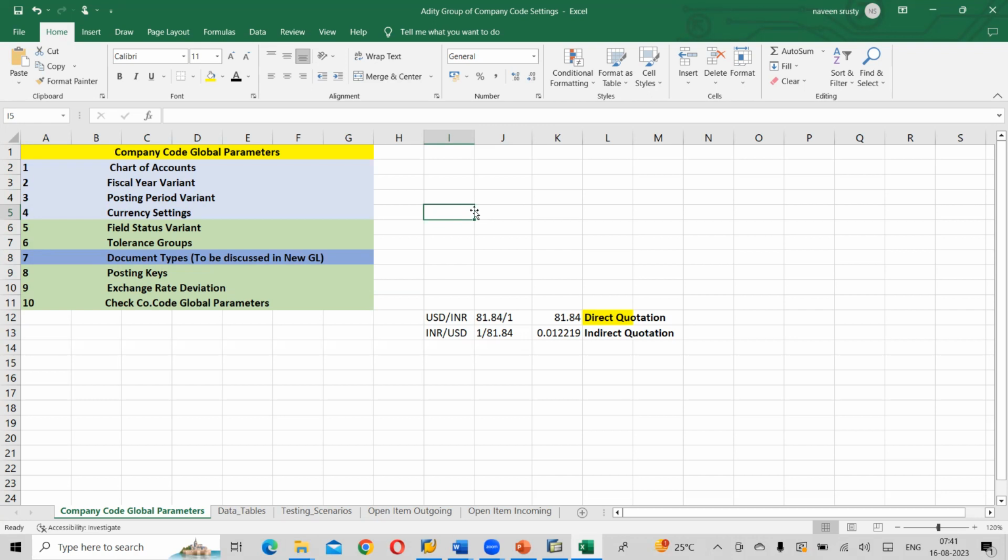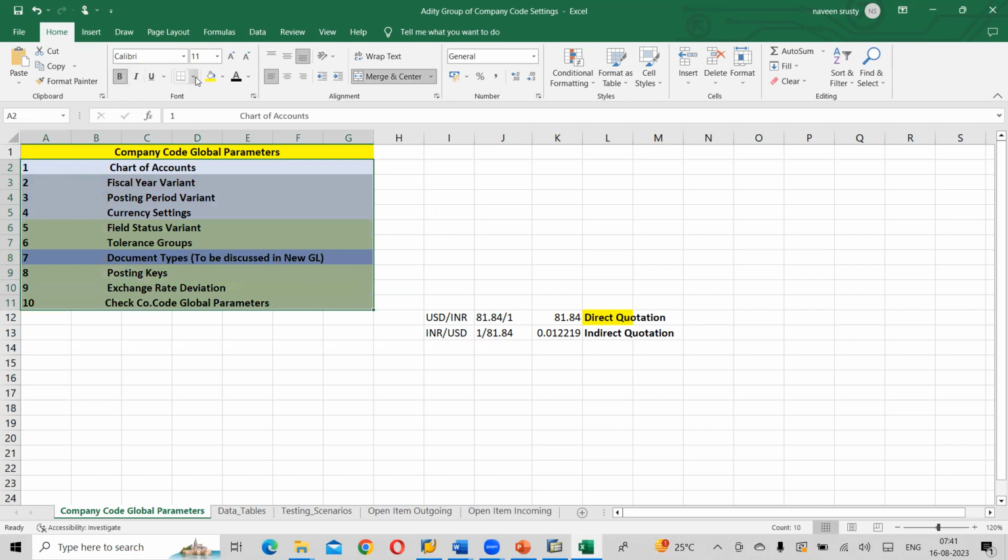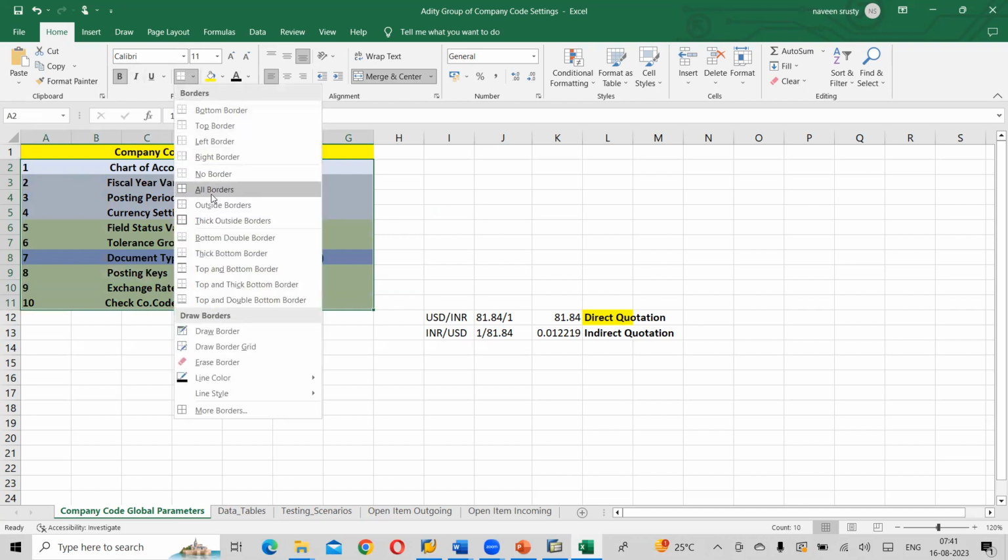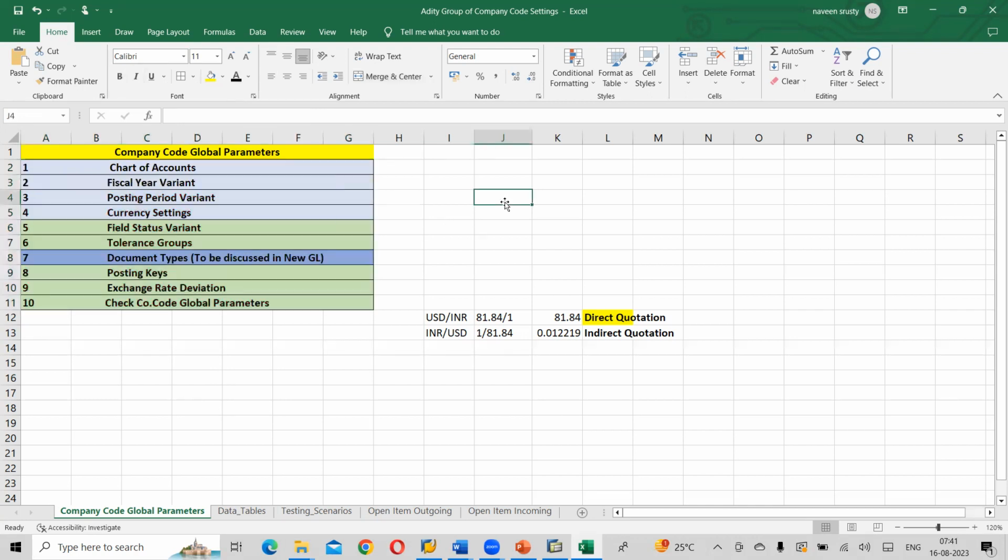Next one, write down company code global parameters. Write down these steps. First one, chart of accounts. I'm going to share this Excel later, but meanwhile, this should be there. So interview point of view question, what are the company code global parameters? What are the steps involved in company code global parameters? Right? So these are the things we have. This is the latest one.